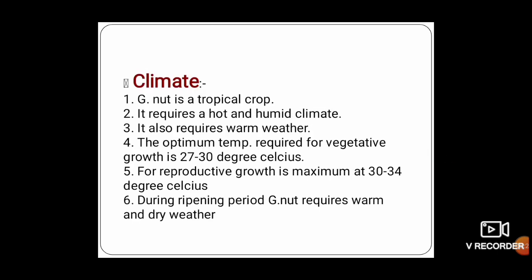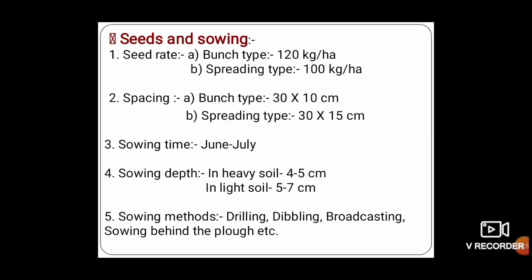Next one is climate. It is grown in tropical areas and requires a hot and humid climate, and also warm weather is required by the groundnut. The optimum temperature required for vegetative growth is 27 to 30 degrees Celsius, and for reproductive growth it is 30 to 34 degrees Celsius. During the ripening period, groundnut requires warm and dry weather.